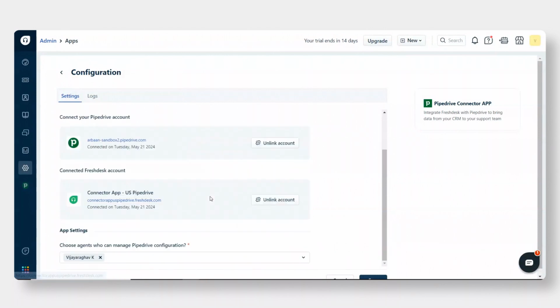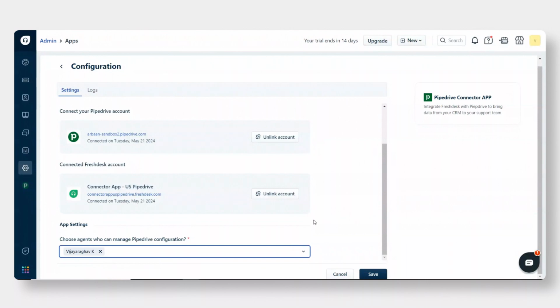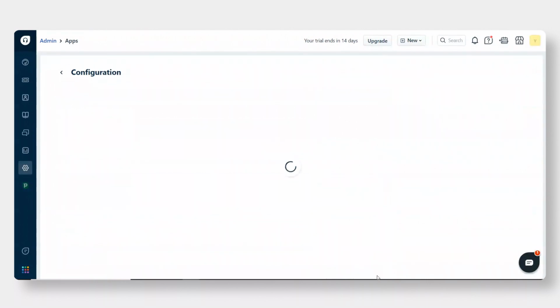Then enter the Freshdesk domain and API key. Once validation is complete, select the agent who can manage Pipedrive configuration. Click the Save button.